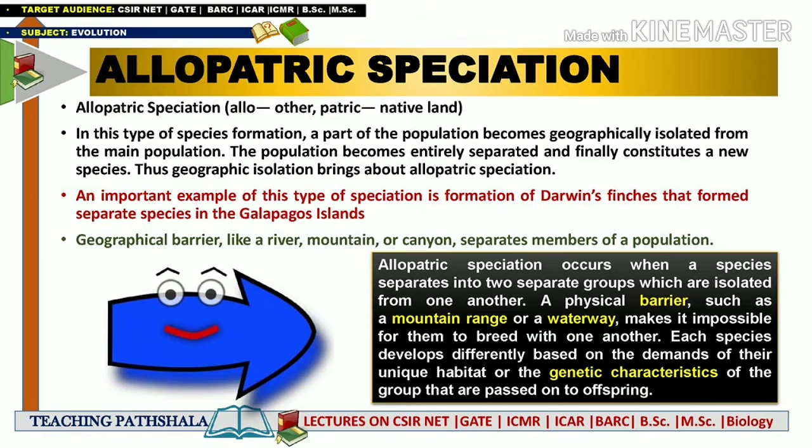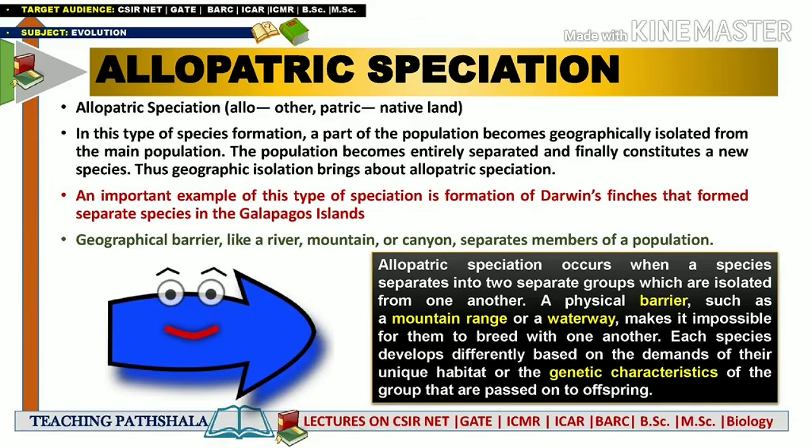For example, suppose on a single island there was a single kind of species, let's say species A. After some time a mountain is generated on that island. Initially the species were part of a single group, but due to the formation of the mountain, some of the species have separated from one another.